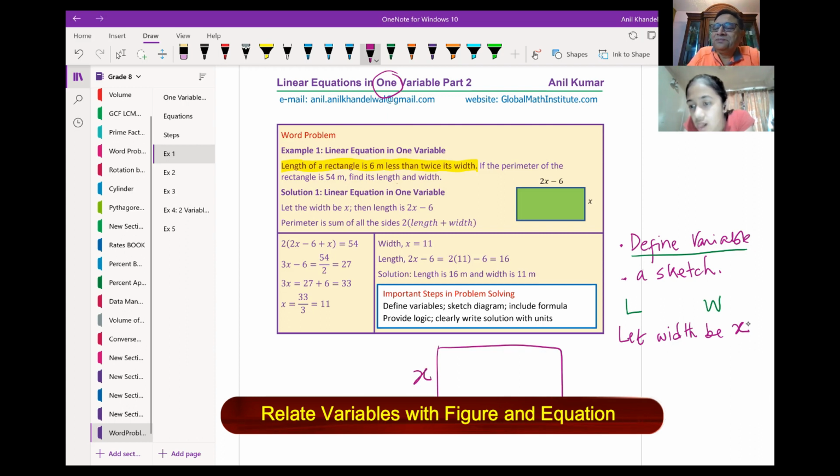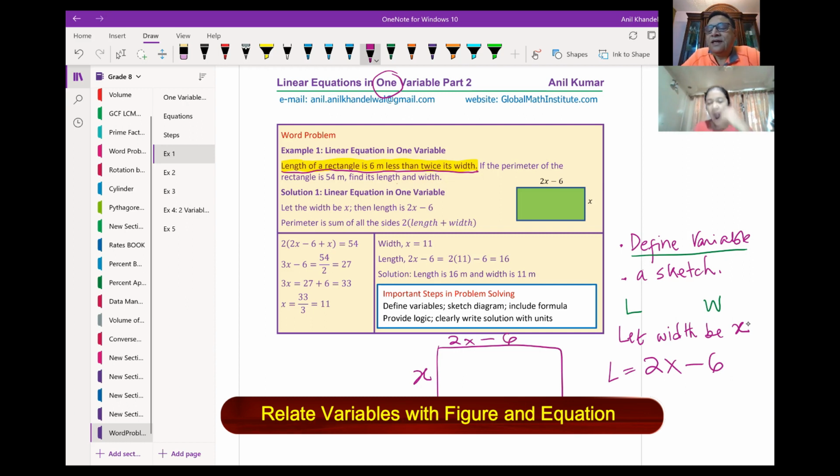Now it says length of the rectangle is 6 meter less than twice the width. It means length will be 2 times x minus 6. Does it make sense? Yes. So this length will be 2x minus 6.